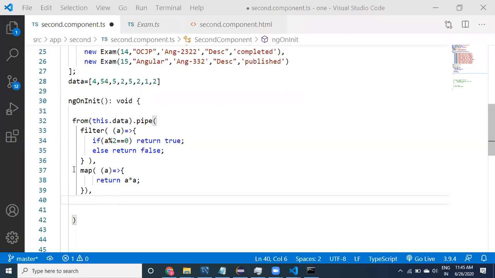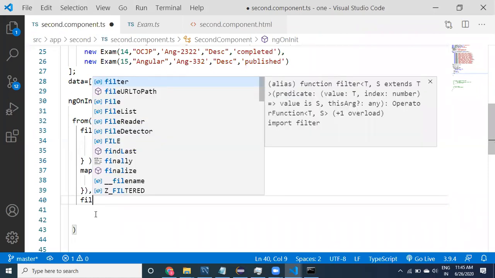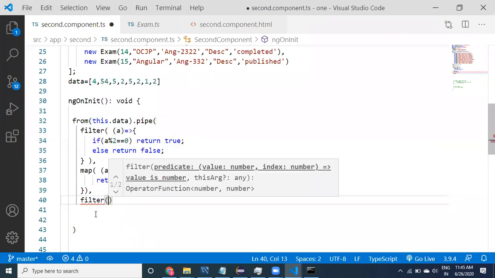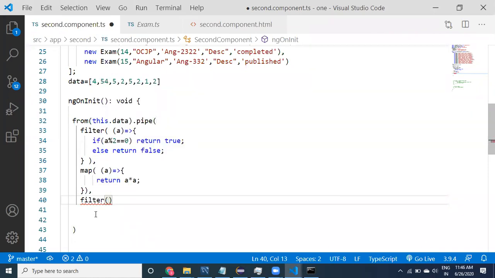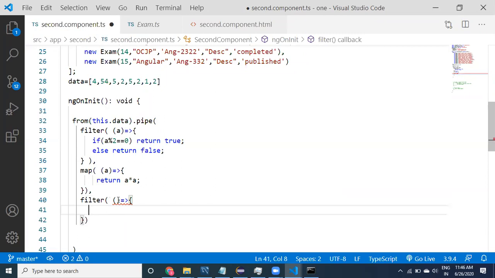After applying the square, I want to apply a filter. Maybe a second time I'm applying the filter. You can take the same a also, because it is a local variable, right?